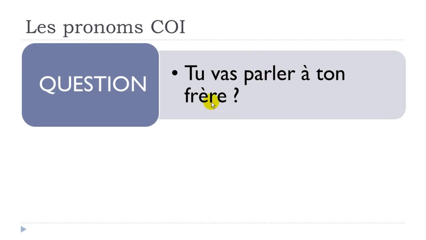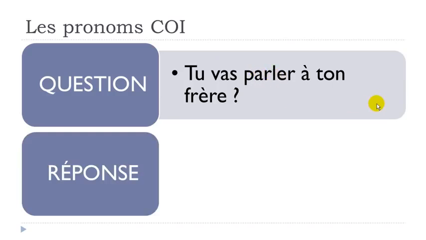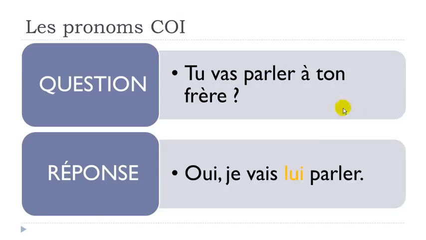The important thing in that case is that you've got two verbs. You've got aller, to go, and then you've got parler, to speak or to talk. When you've got two verbs, the pronoun that you would like to use must be put just before the second verb.